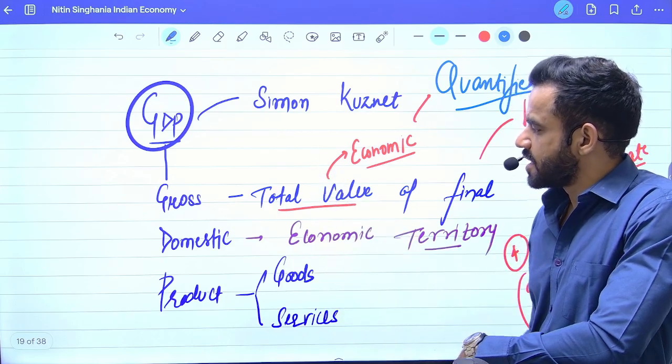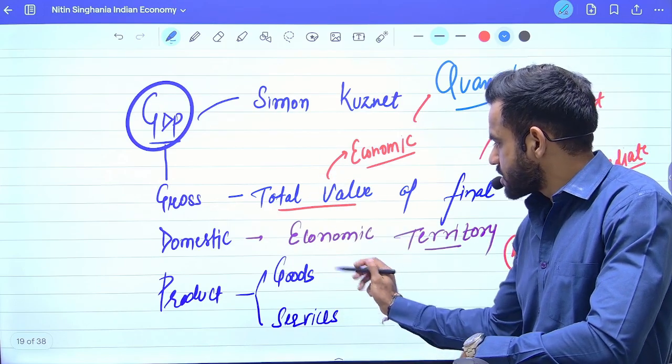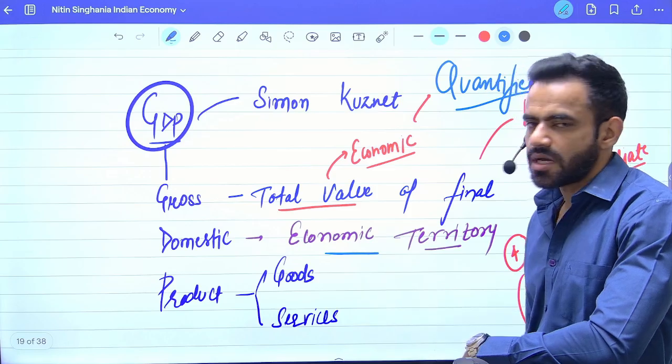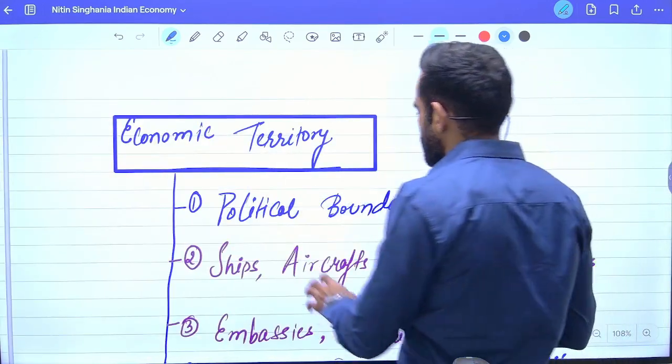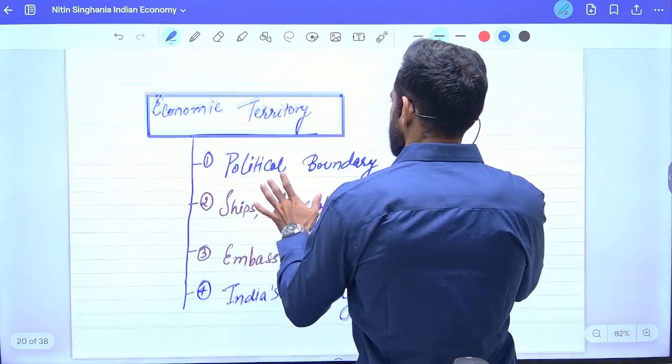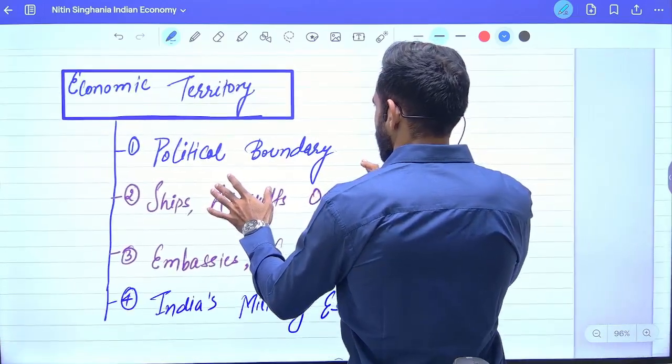So that is GDP. Now let's try to understand the meaning of this term economic territory. So basically, economic territory means the political boundaries of India. First thing first.